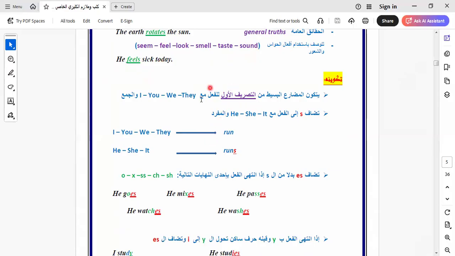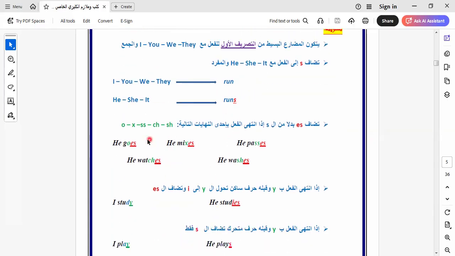So what is the formula of the present simple tense? It will be adding s to the verb. Can I add s to all the pronouns? No, we have pronouns that take s and others that don't. Like what? I, you, we, they don't take s. He, she, it take s, like this one.